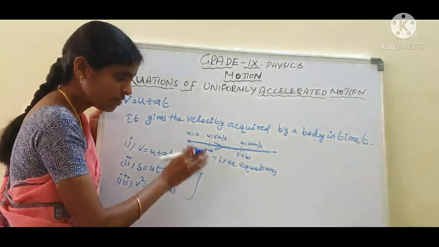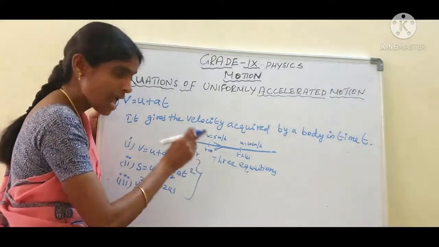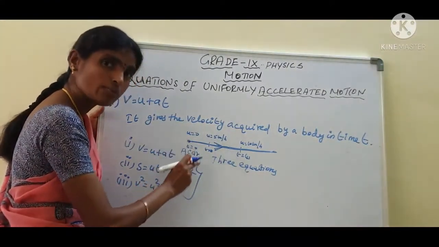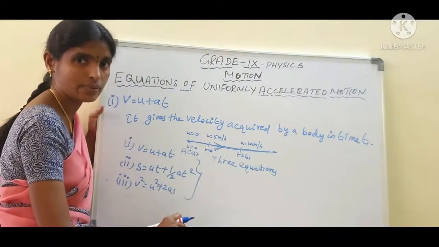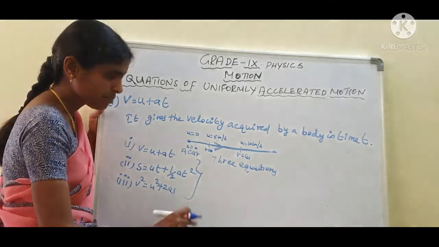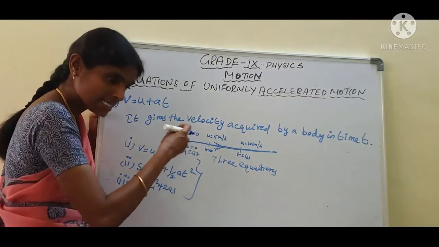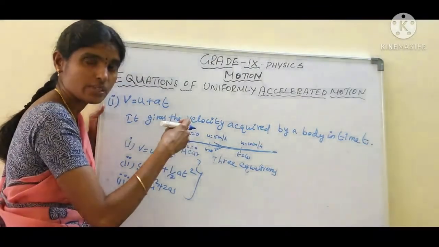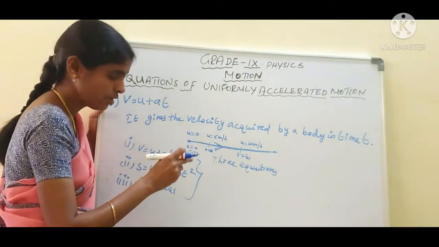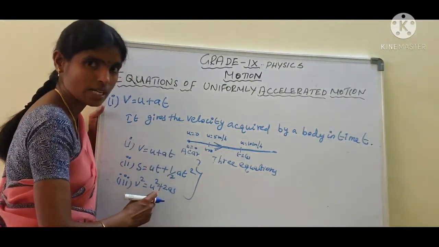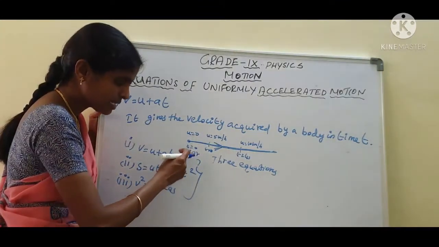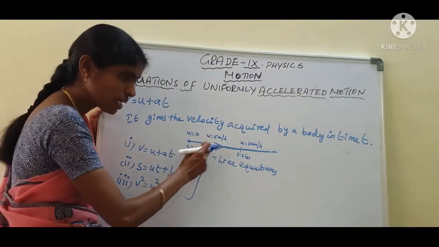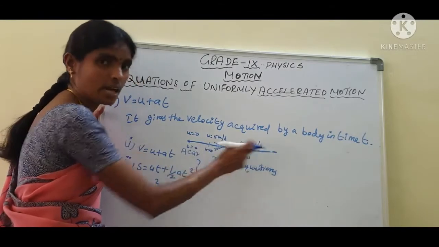No. We can use them only when the object moves in uniformly accelerated motion. Non-uniform acceleration means the acceleration is changing, so we can't use these equations.